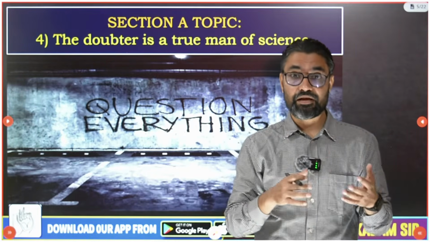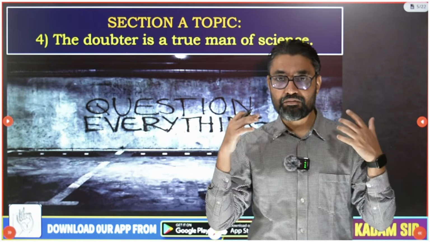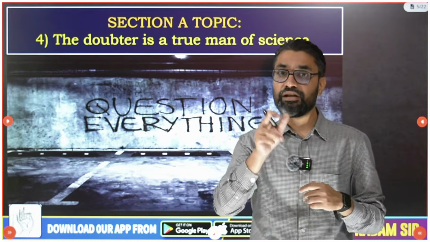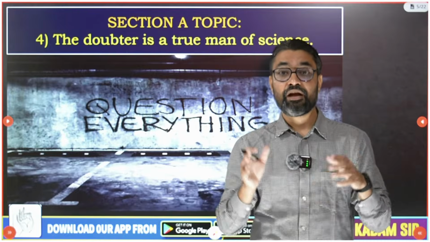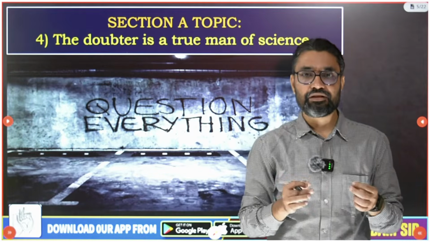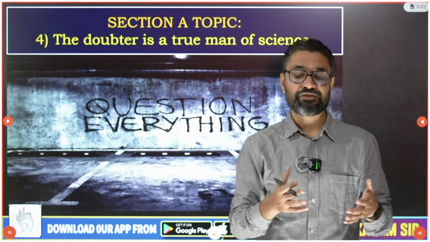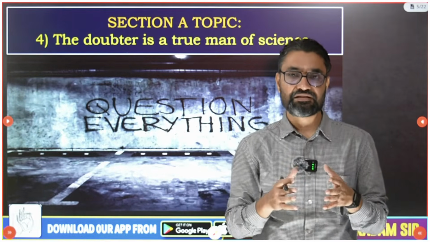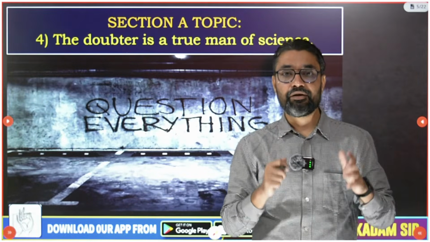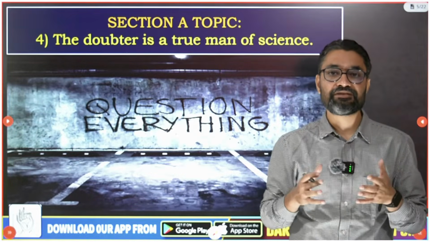Even in the Bhagavad Gita, Krishna was telling Arjun, don't blindly follow me. Raise a question, I will answer those questions, and only when you get answers to all of them and you fully trust me, then fight this battle. So even the Bhagavad Gita was talking about the same idea, and that's one of the important pillars of science, that one should question everything. One should rationally examine everything, and we should not have a blind belief system.